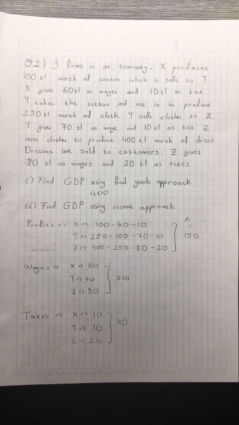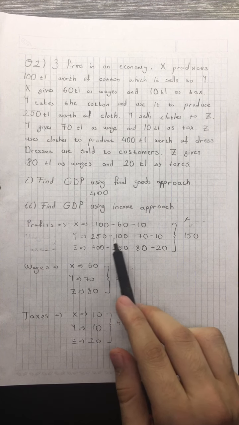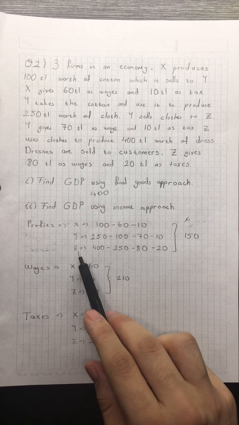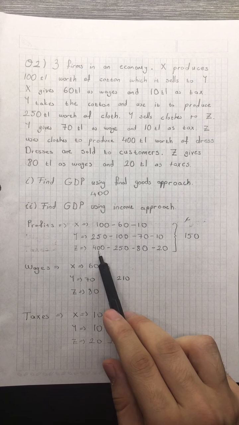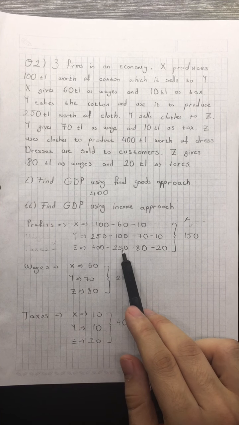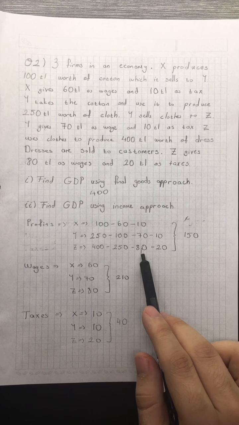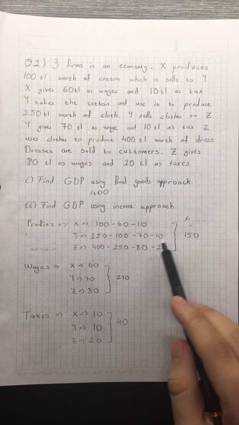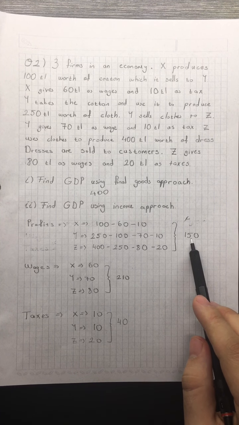So you have to subtract the price of the cotton from their sale price, minus labor cost, minus taxes. And Z's profit is the price of the sale of the dress, minus the intermediate good that it uses, minus labor cost, minus taxes. And when we sum these all up, the profits will be equal to 150.